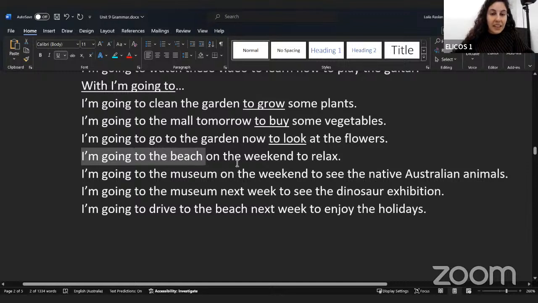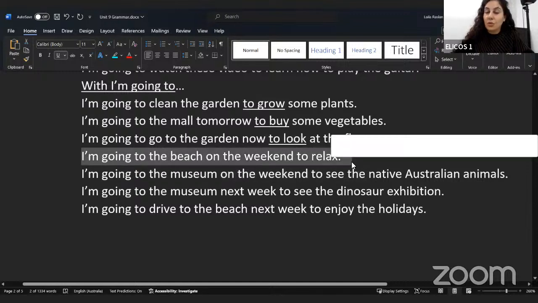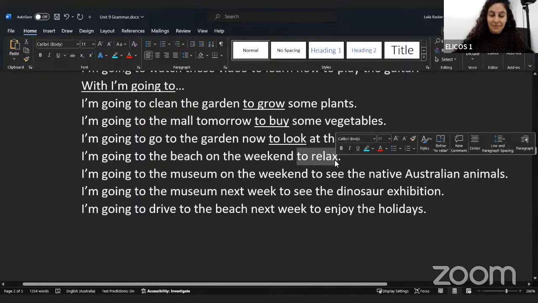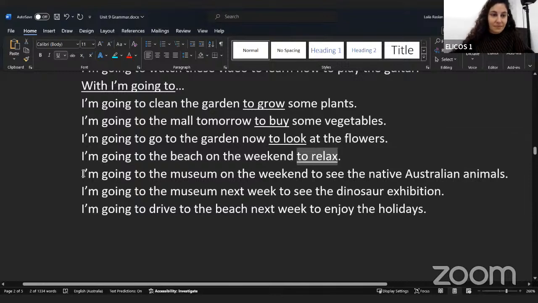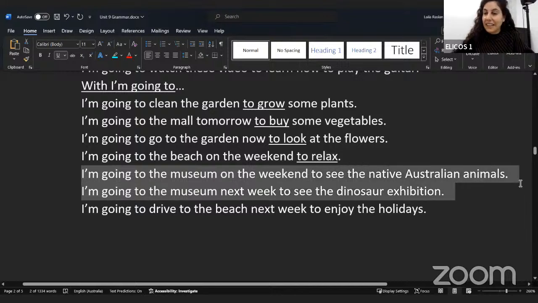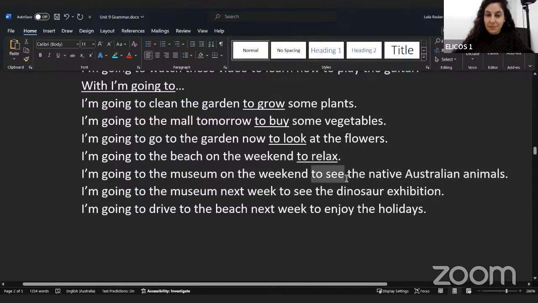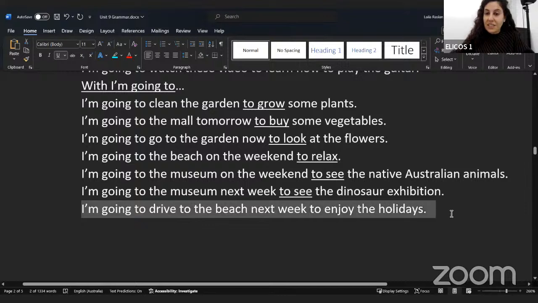I'm going to the beach on the weekend to relax. I'm going to the museum on the weekend to see the native Australian animals. I'm going to the museum next week to see the dinosaur exhibition. I'm going to drive to the beach next week to enjoy the holidays.